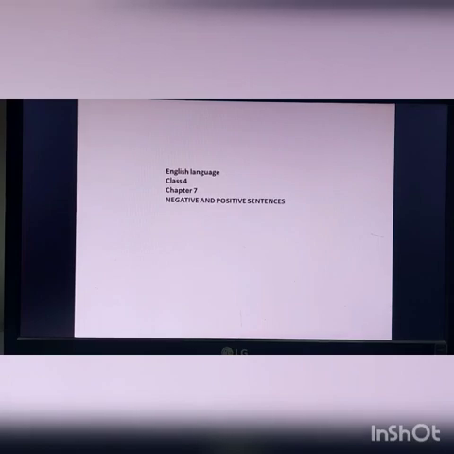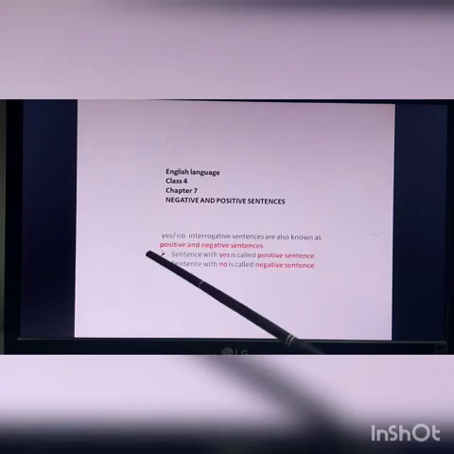So today we will move on to chapter number 7, which is the last part of this whole lot of questions and answers. That is chapter number 7, negative and positive sentences. From the chapter name, we can understand what it is all about. It is all about the yes sentence and the no sentence. Yes sentence stands for positive sentence and no sentence stands for negative sentence.